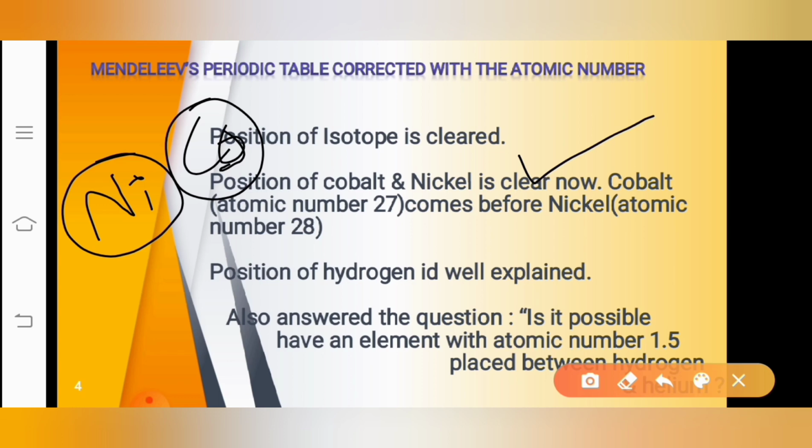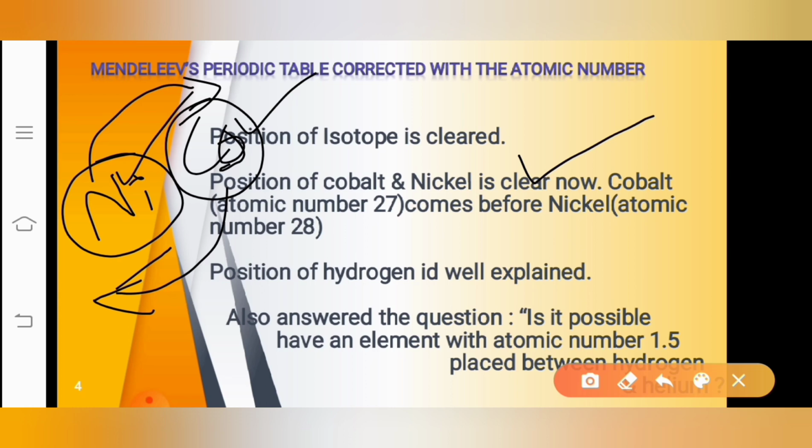But what we found in Mendeleev's periodic table is that cobalt was placed first and nickel was placed next. That was the wrong order of arrangement. If it has to be arranged in increasing order of atomic mass in Mendeleev's periodic table, then nickel has to be first and cobalt next. But we found that cobalt was arranged first, followed by nickel. That was the wrong order of arrangement, and it was also based on the mass number. So this was resolved.